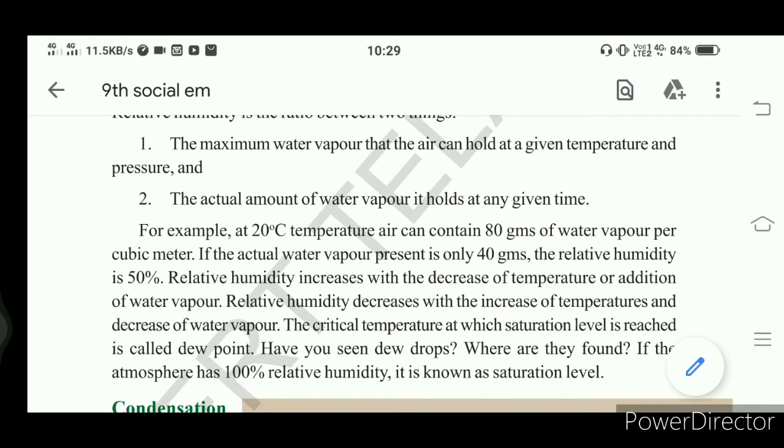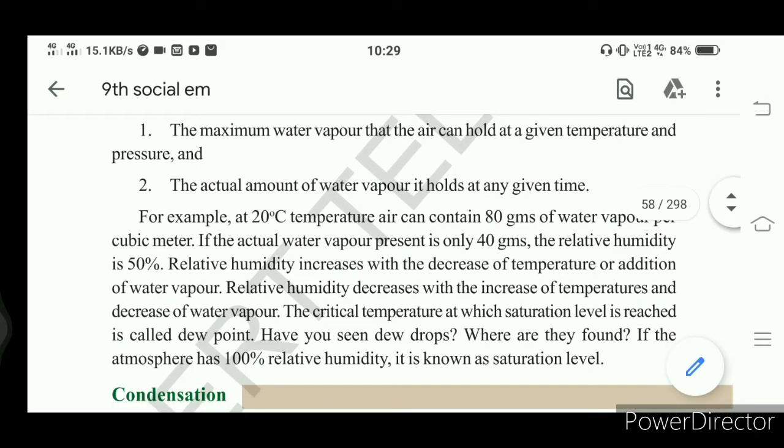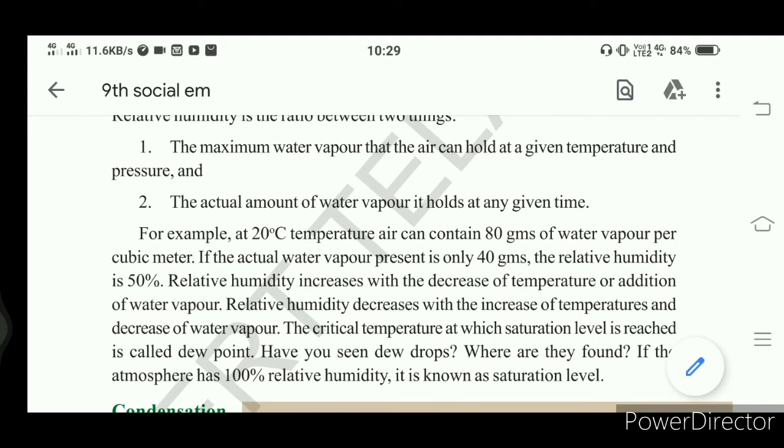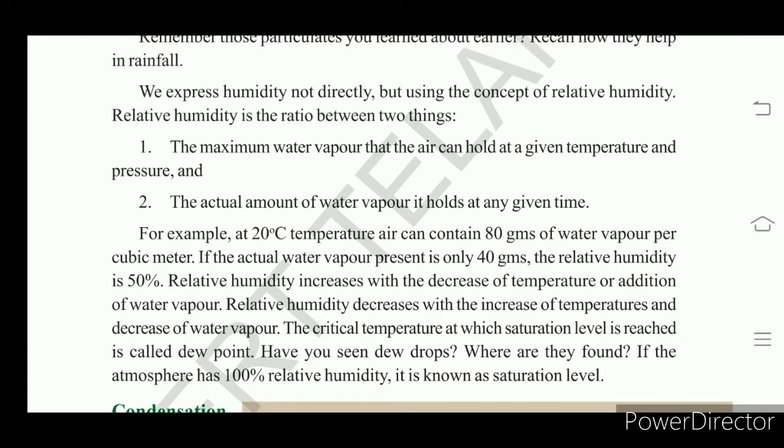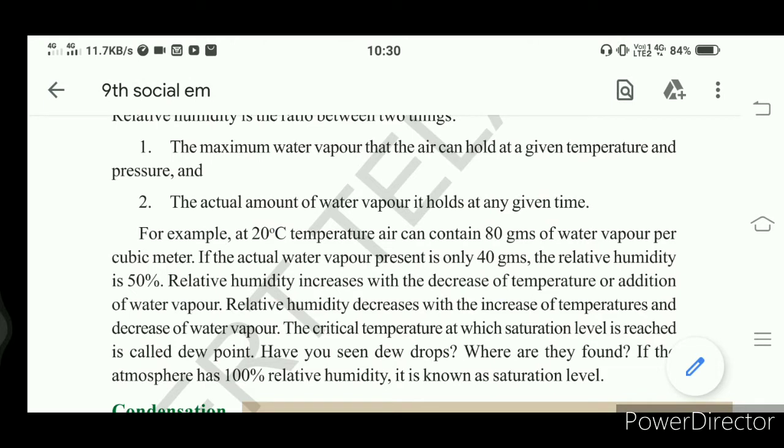At 20 degrees centigrade, the capacity of the atmosphere is 80 grams of water vapor per cubic meter.